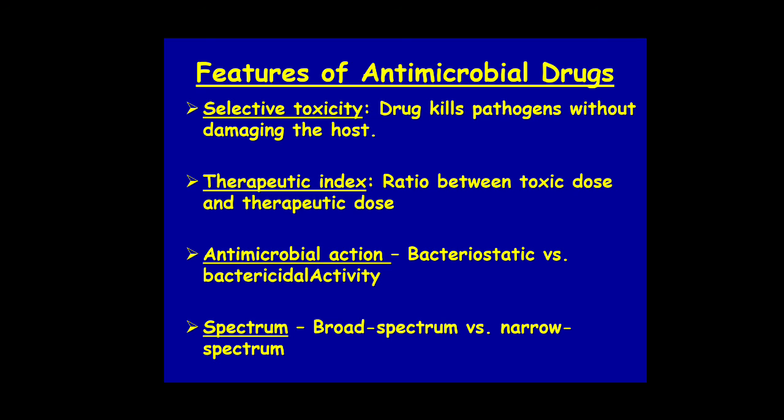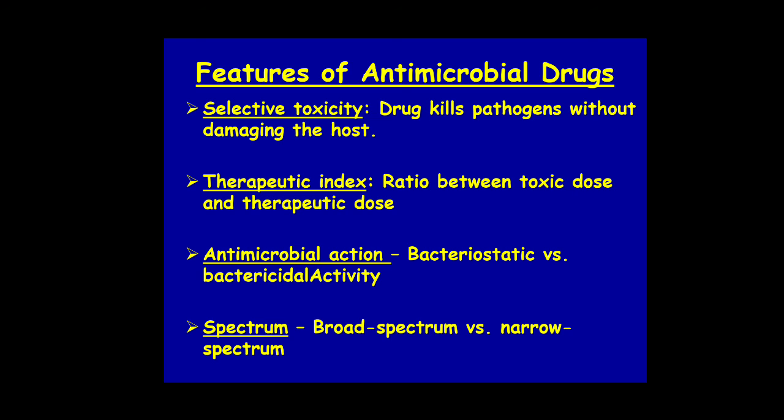Another feature of antimicrobial drugs is antimicrobial action, which you have seen, bacteriostatic as well as bactericidal. And there is a feature called spectrum. A broad spectrum antimicrobial drug has coverage against both gram positive and gram negative bacteria, whereas a narrow spectrum antimicrobial has narrow coverage.